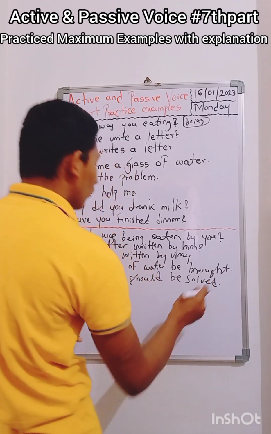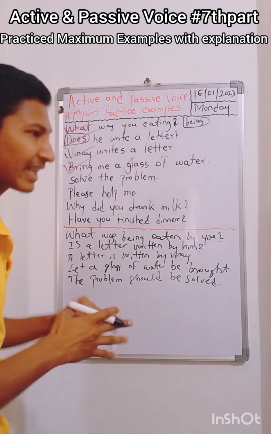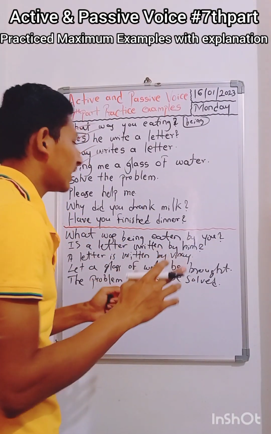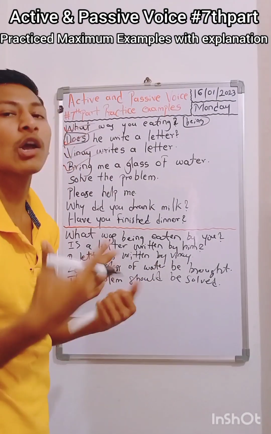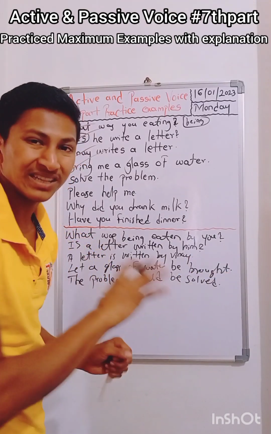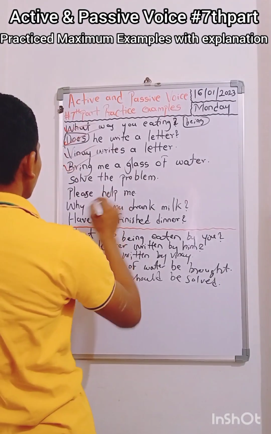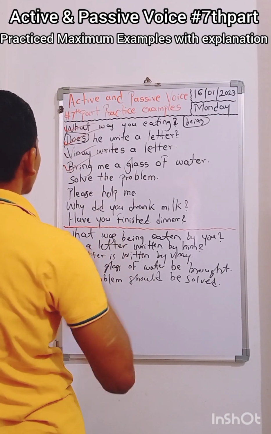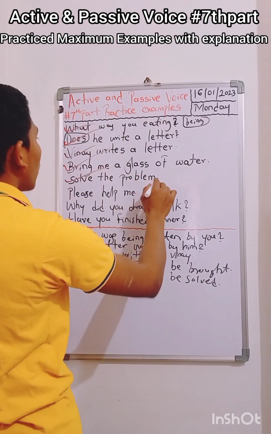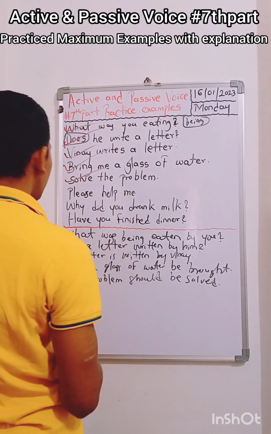Solved. Always the verb should be in the third form in passive in any category, either the passive of interrogative or of imperative. You have to keep the verb in the third form, the perfect participle. Now we solved another example of imperative in active, of advice. Now this is a request, in imperative only.